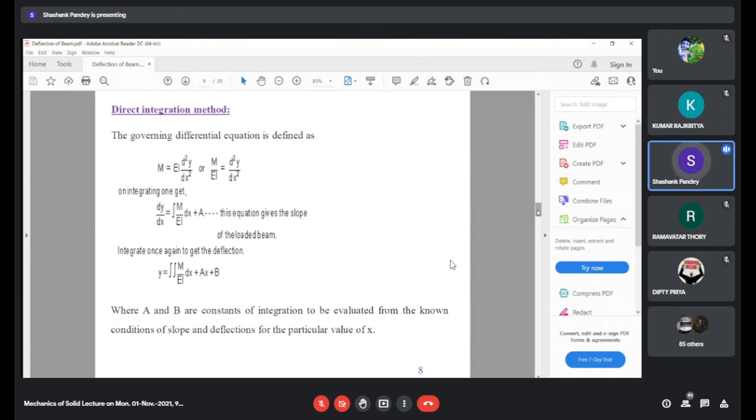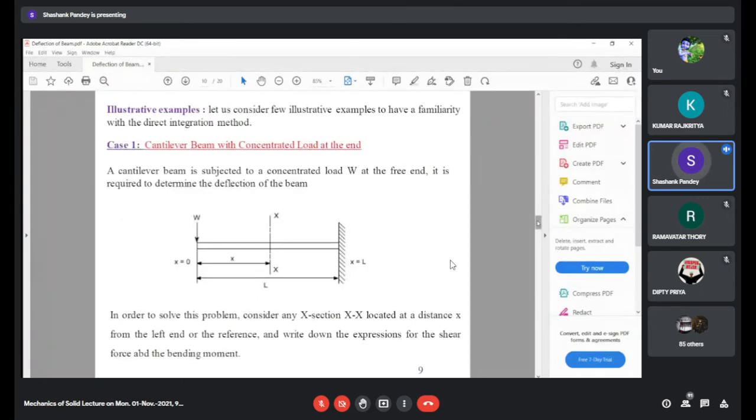So y is nothing but the vertical deflection. If the axis of the beam lies in the x-axis, y will be the deflection which we are interested in determining. We have integrated the equation twice, and we got two integration constants A and B. Now we are interested in determining these two integration constants A and B.